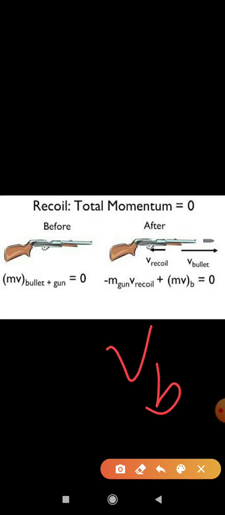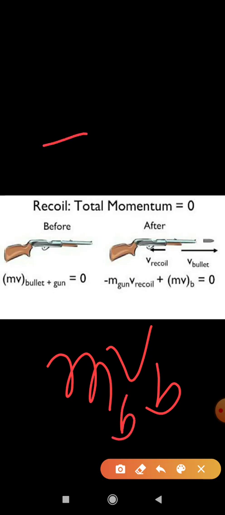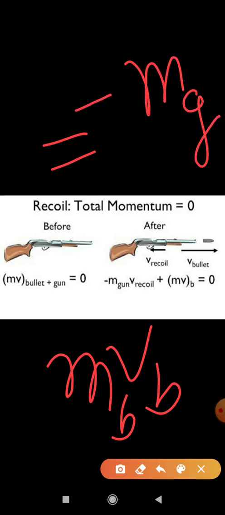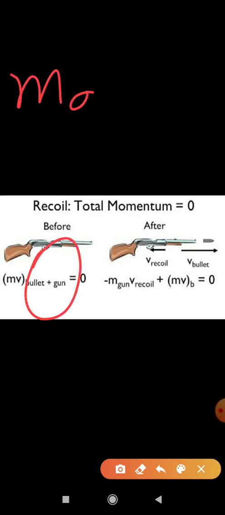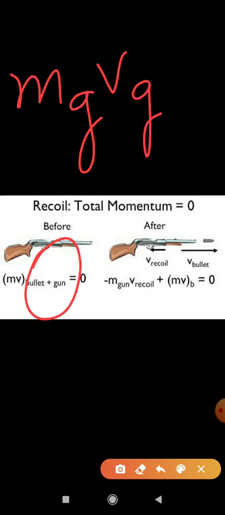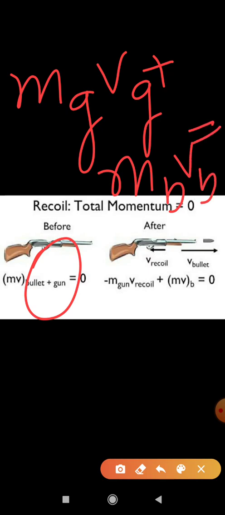Now the mass and velocity of the bullet have to be equal to the negative of the mass and velocity of the gun. Are you getting me or not? This case became 0. So we can say mg vg plus mb vb is equal to 0.